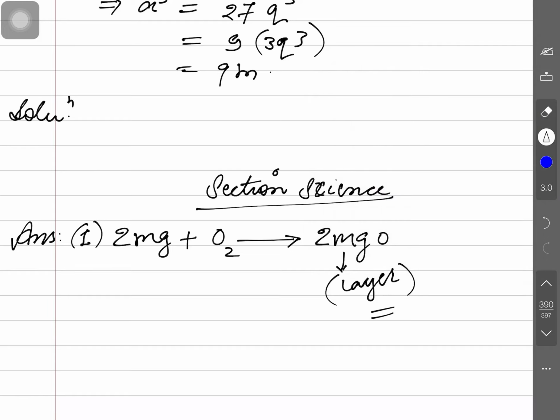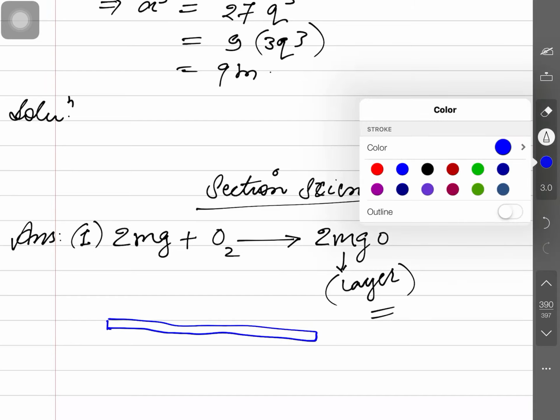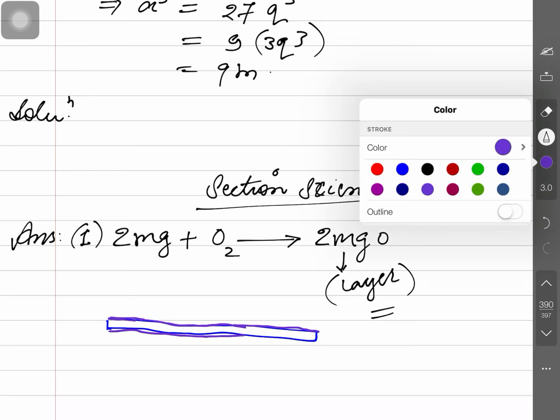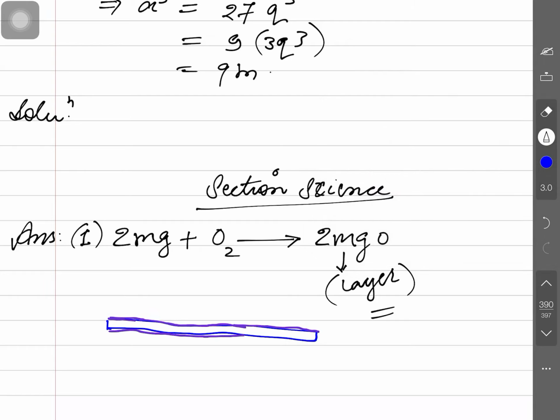Okay, suppose this is a magnesium ribbon. What happens on a magnesium ribbon? This surface develops an oxide layer obviously. So, if we try to burn it, what does burning mean? How do we burn the substance? With fire.